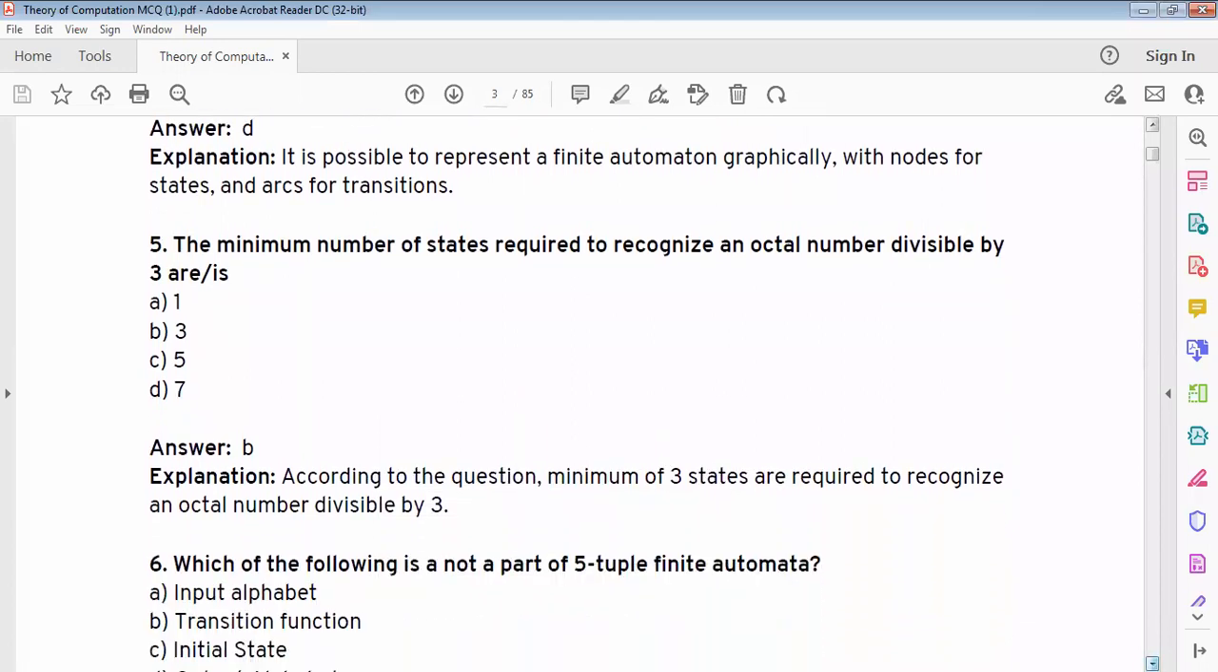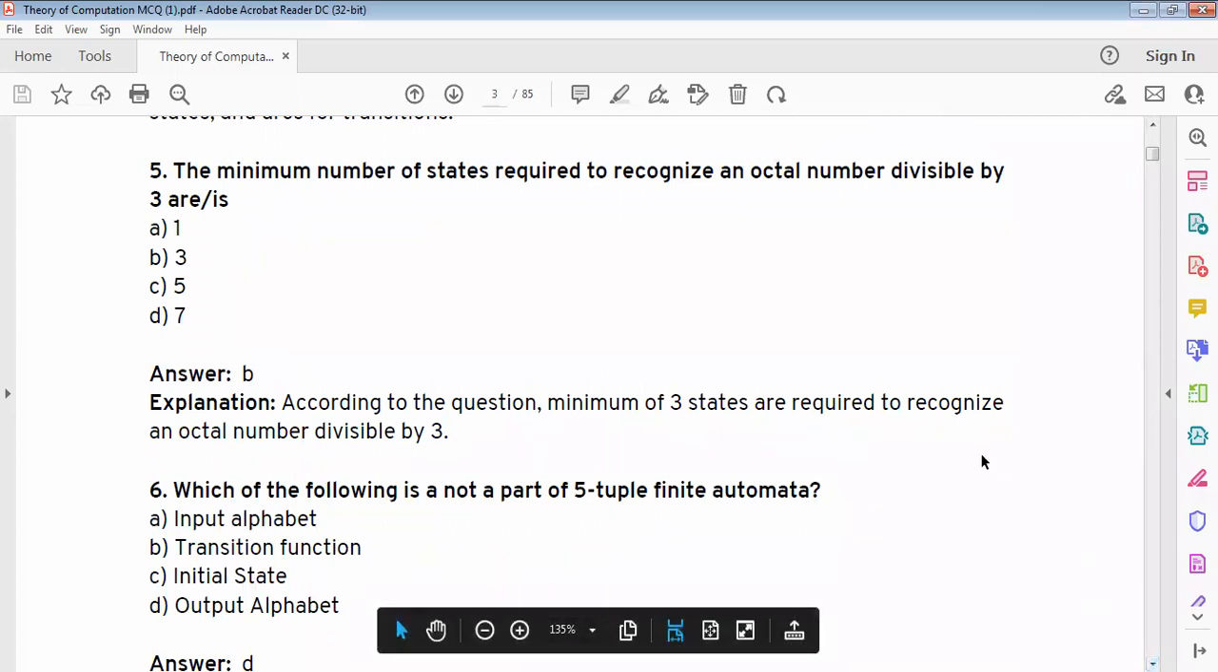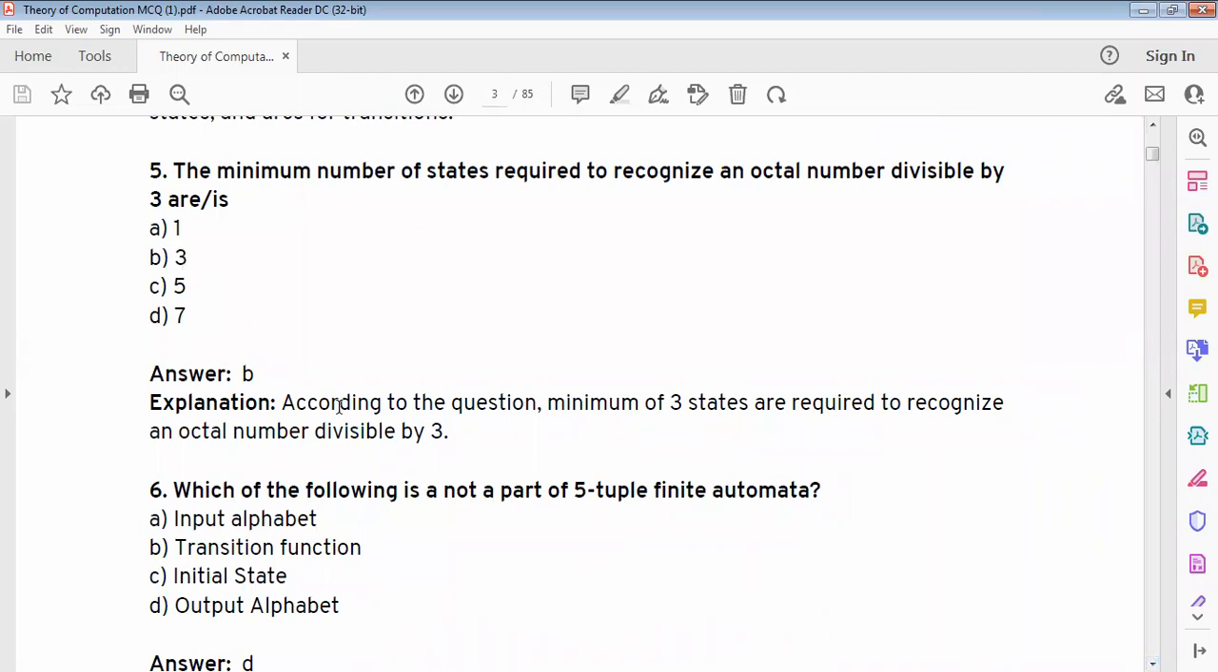The minimum number of states required to recognize an octal number divisible by 3 is option B. Minimum number of states is 3. According to the question, a minimum of 3 states are required to recognize an octal number divisible by 3.